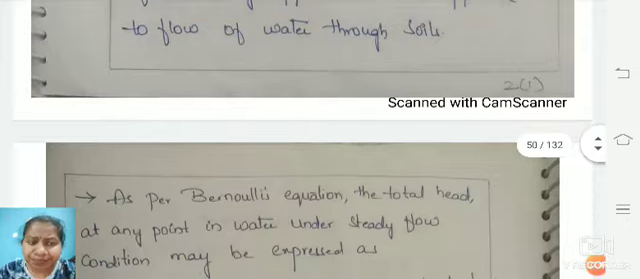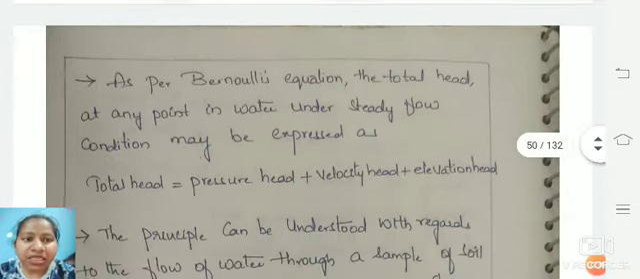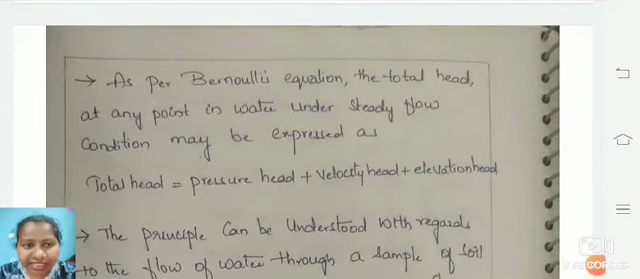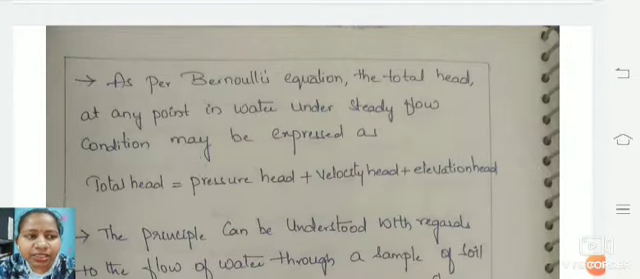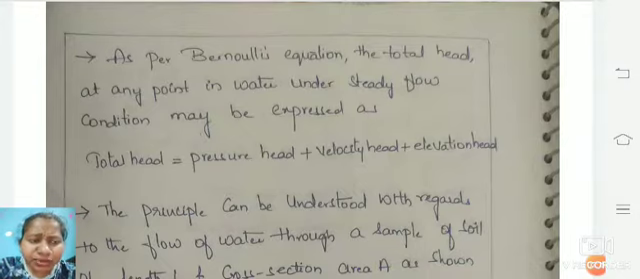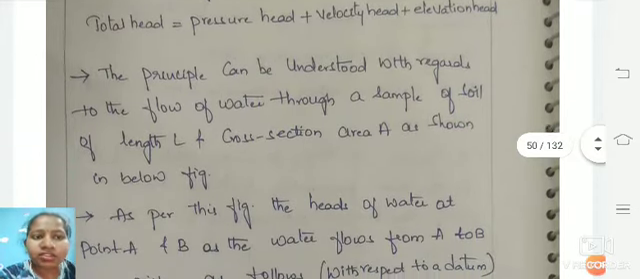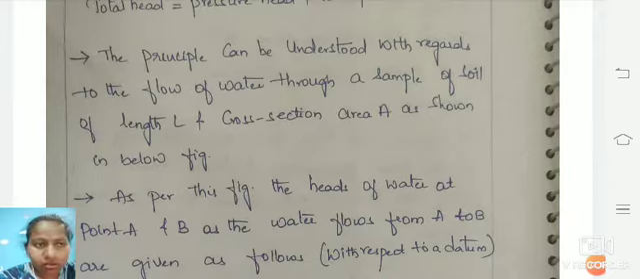And next, if you see Bernoulli's equation, at any point there will be some steady flow. That means you have an expression from the fluid mechanics which you have studied: the total head is equal to the pressure head plus the velocity head plus the elevation head. As for the principle to be considered, take a sample of soil with a length and a cross-sectional area, as shown in the figure below.